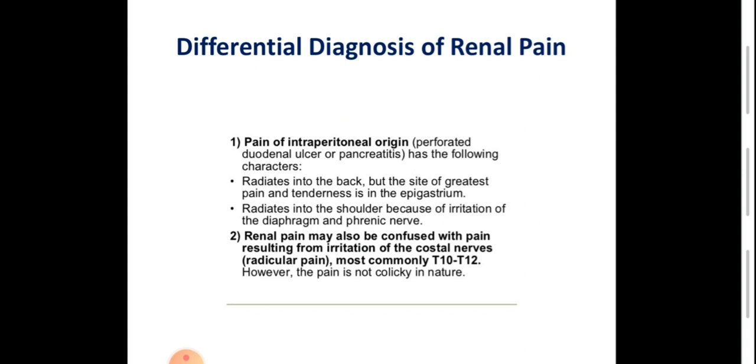The difference is that the characteristic radiation of intra-abdominal pathologies is usually toward the back or opposite to the site of origin, whereas renal pain radiates toward the groin and external genitalia. Also, the site of greatest pain and tenderness is usually in the epigastrium or right hypochondrium, not the flank or costovertebral angle.